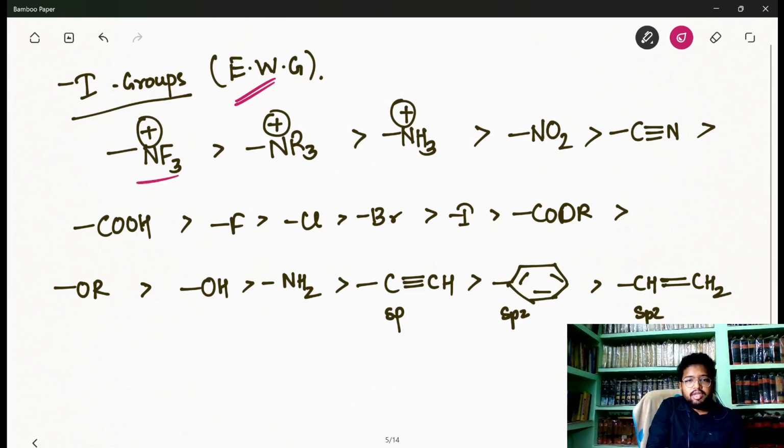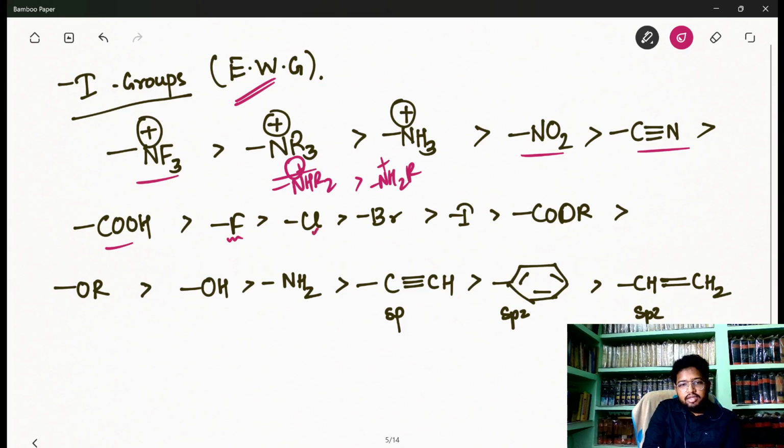So you see NR3 plus. Here you can also write NHR2 plus, NH2R plus, then NH3 plus, then NO2, then CN nitrile, and then COOH carboxylic acid, then fluorine, chlorine, bromine, iodine, and then ester COOR.